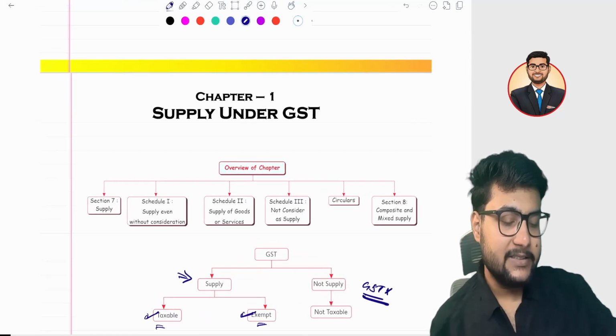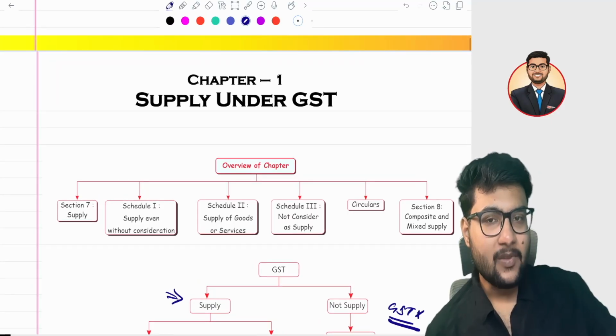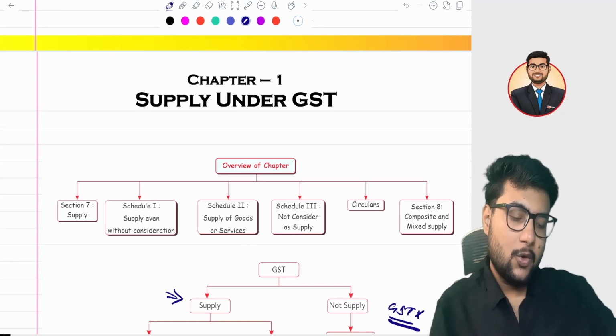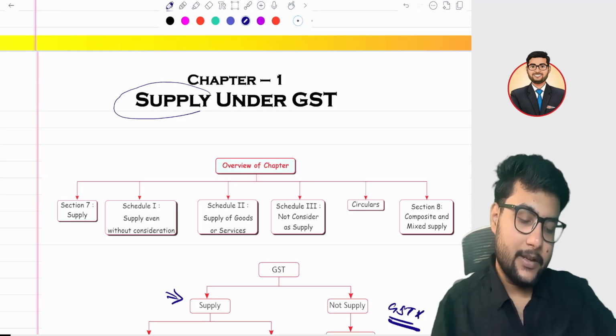So let's directly jump to the revision. I am revising the Supply under GST chapter. Okay, let's start. Sir, what is supply?